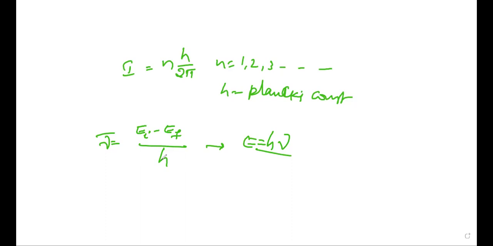So these total four postulates thus mix up the classical and non-classical physics. The electron moving in a circular orbit is assumed to obey classical mechanics, and the non-classical idea of quantization of orbital angular momentum is included, that is the second postulate.